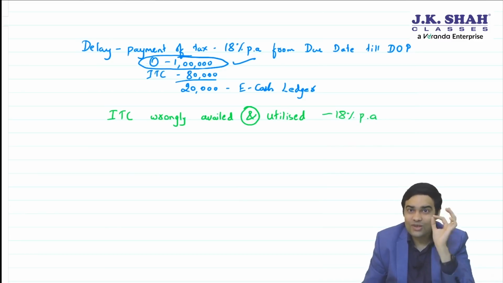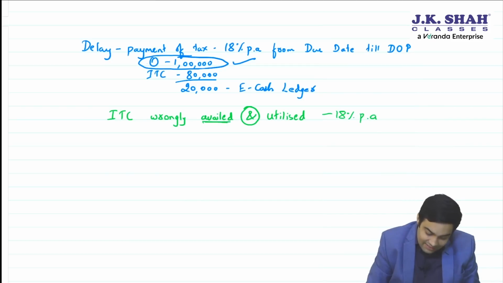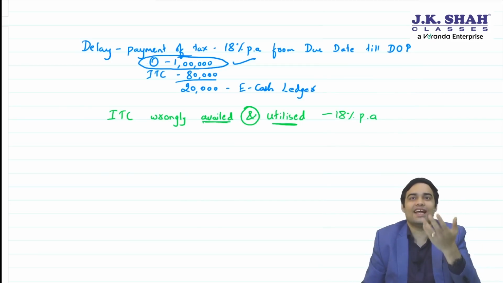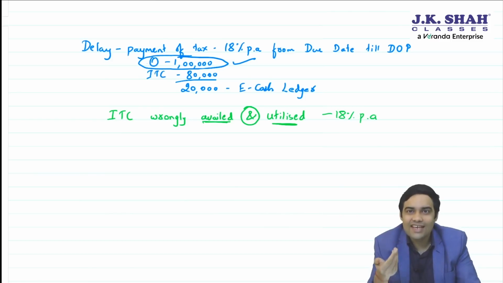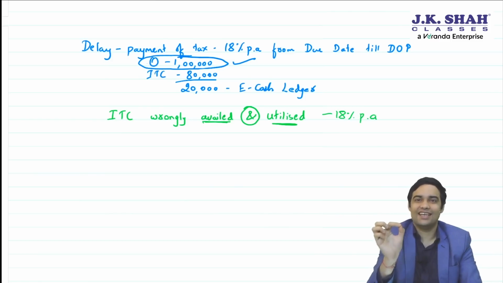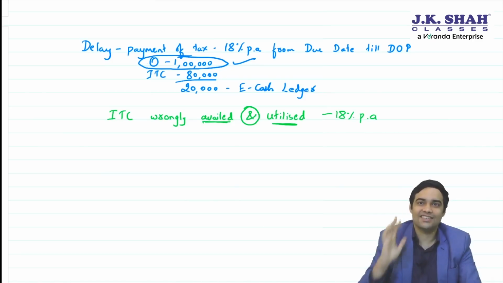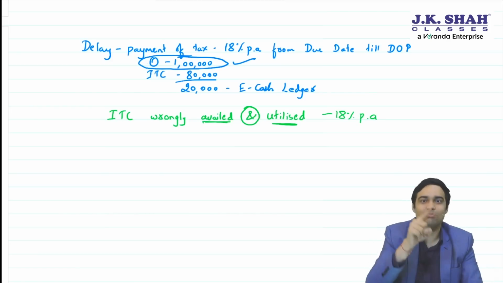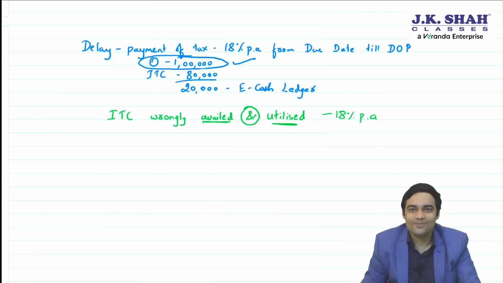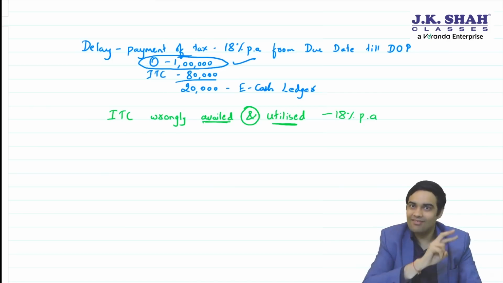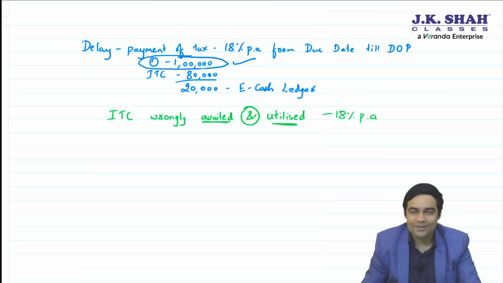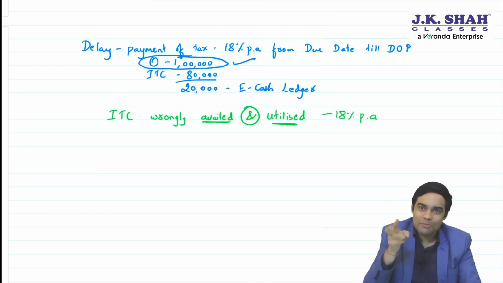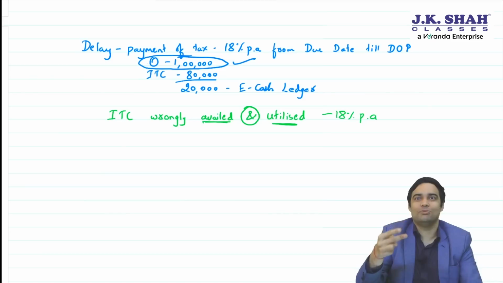Interest will apply only when you have availed the ITC and utilized the ITC. Sir, what is availing? Availing is taking it in e-credit ledger. What is utilizing, sir? Utilizing will mean using that to pay your liability. Only when both the things have happened, interest will be applicable. Fair enough, sir? It should be availed and it should be utilized.